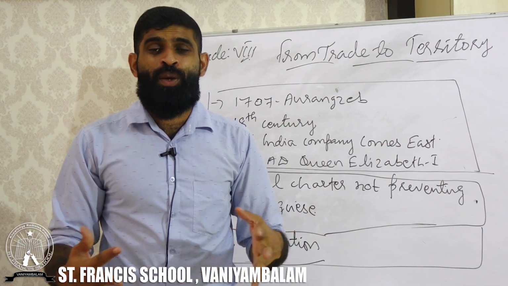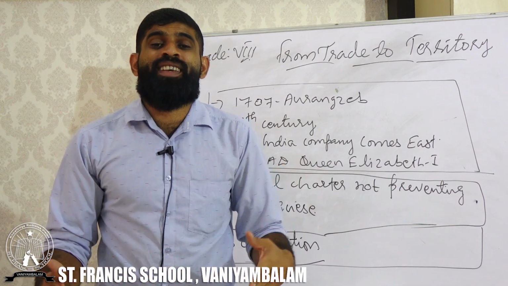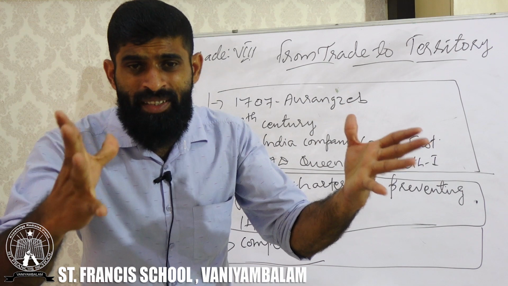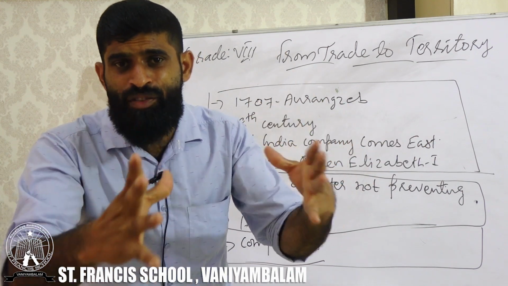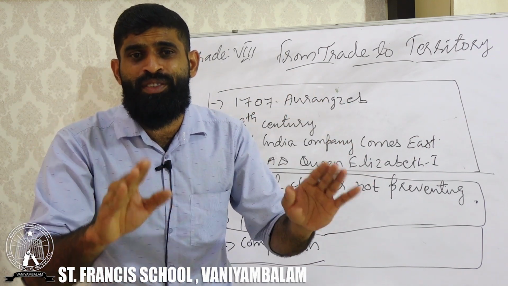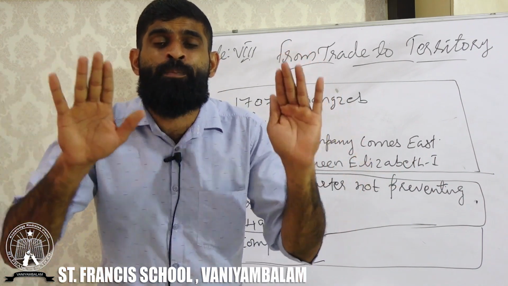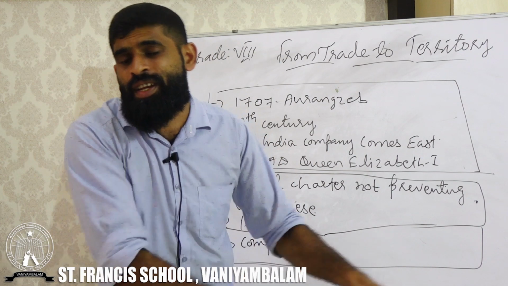There was no single ruler. There was no apex government. There was no systematic administration, my dears. After the death of Aurangzeb, India had not witnessed a proper administrative system.